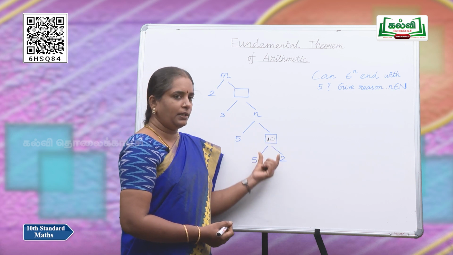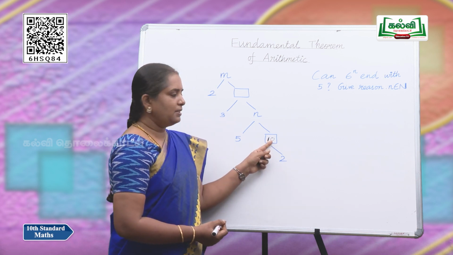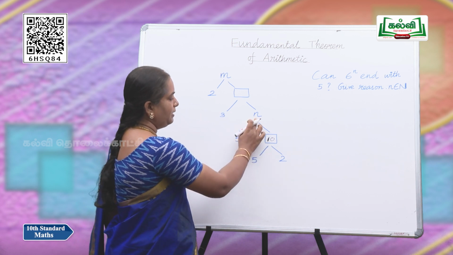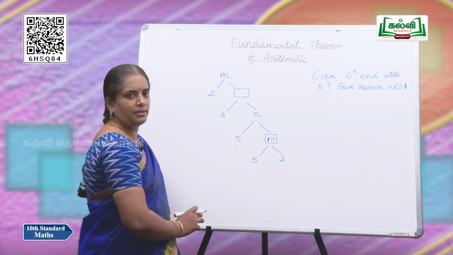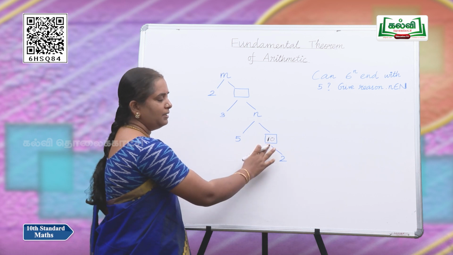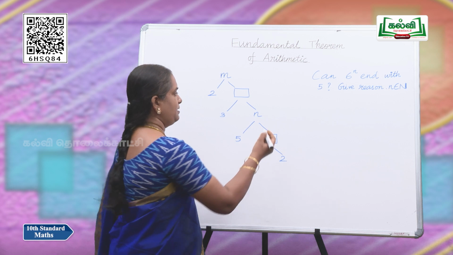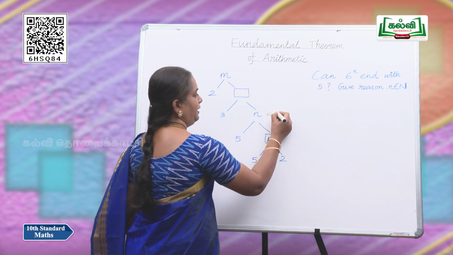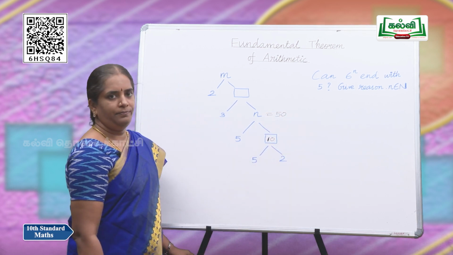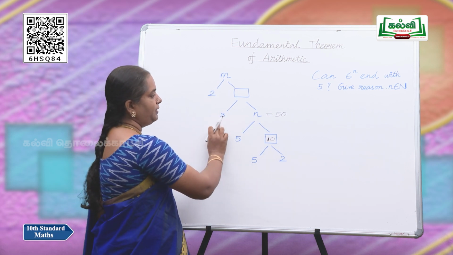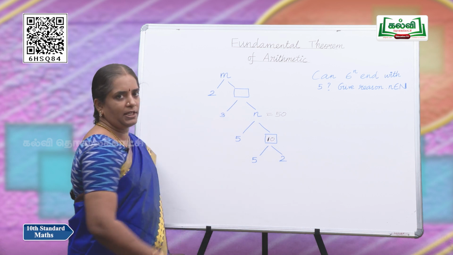This is a product of these two numbers, which is 10, and here we are going further. So, n is a product of these two numbers. n can be written as 5 into 10. What is 5 into 10? Yes, 50. So, n here is 50, and if you go further, the product of 3 and n is this placeholder.